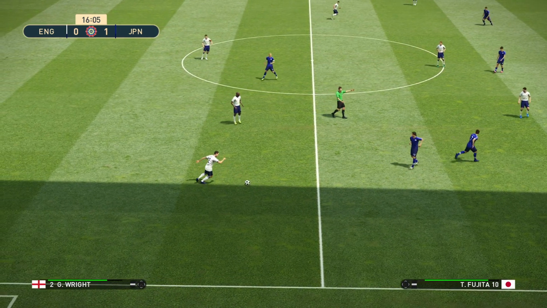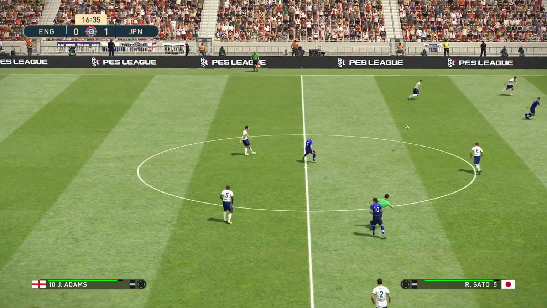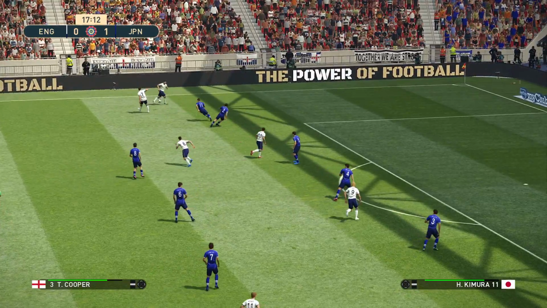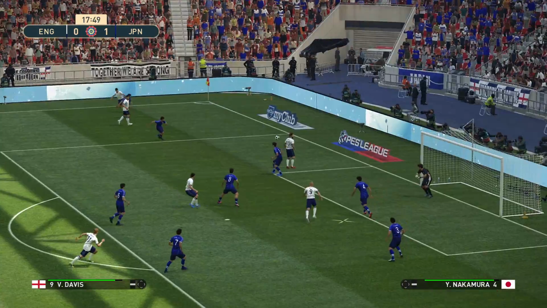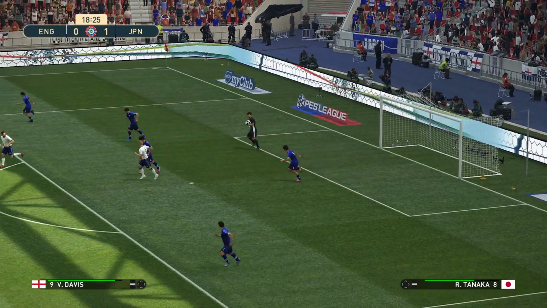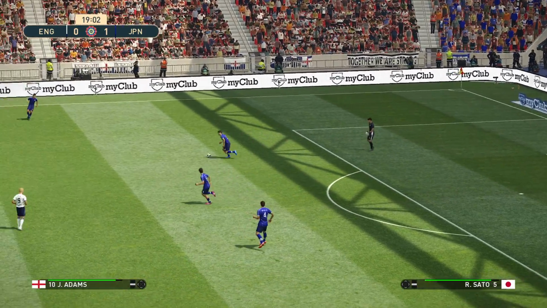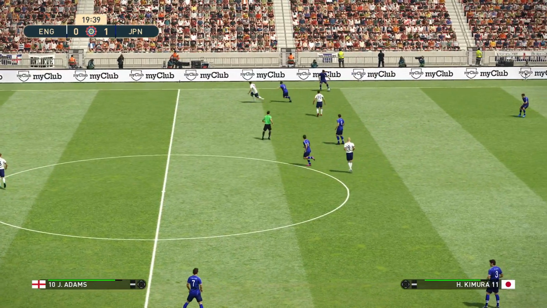England drew 2-2 against Spain last week. Can they get an equaliser here? It's Cooper. Cooper with cross. And Davis tried to get onto it, but Takahashi gets to it. Well, you can hear the home fans booing. They're not happy with what they're seeing right now.